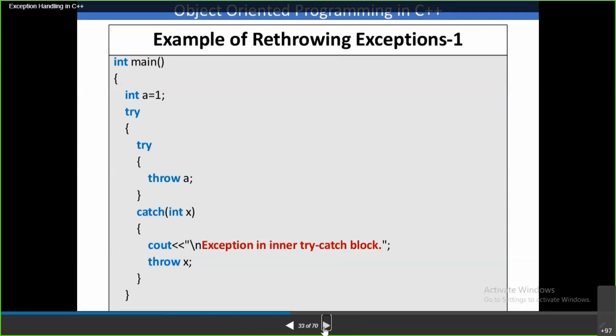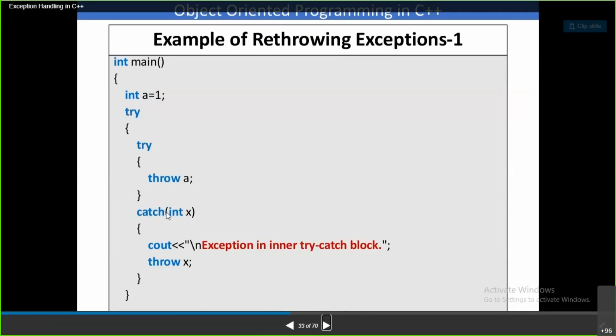Simple. See, for example, int a equals 1. Like, a try block is there. This is the outer try. Inside this try, you have a try and catch. Inside this inner try, simply you are throwing a value, an integer type, right? That exception is going to be caught by this particular catch block.